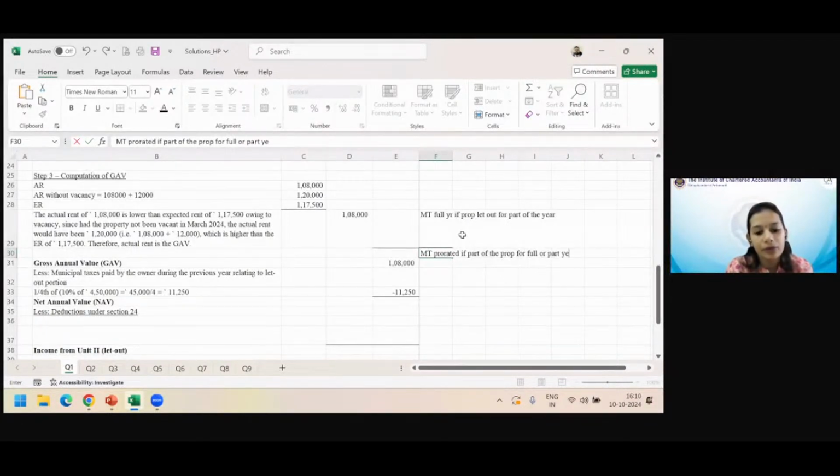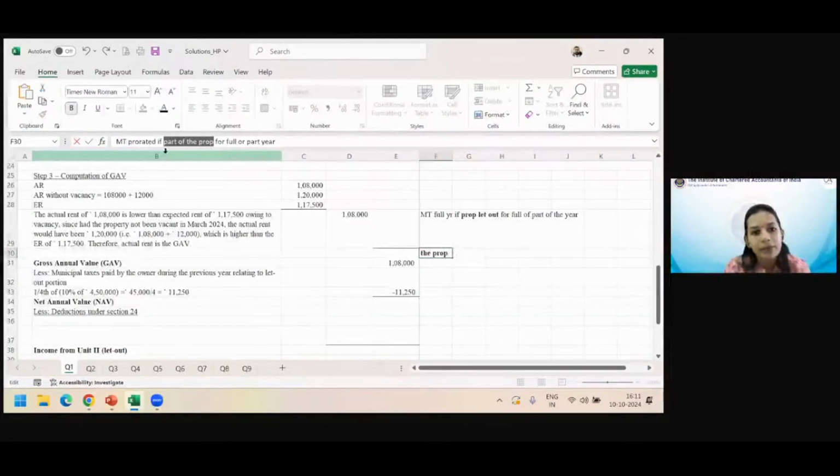Are you on the same page as me? If full property is let out, time period is not a problem, then full municipal tax will be taken. But if part of the property is let out, period being anything, full or part year, then prorated part municipal tax will be taken.